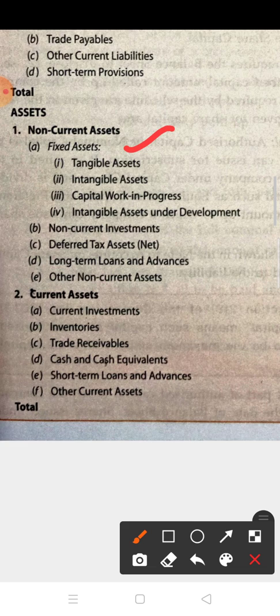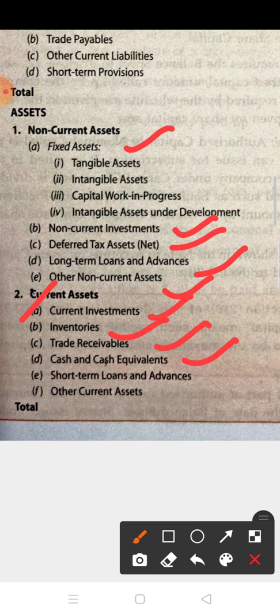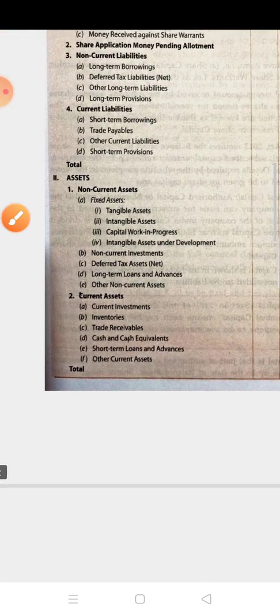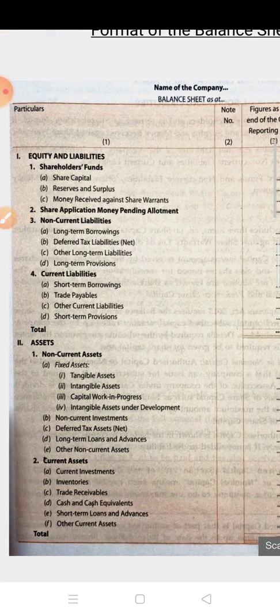Now the next is non-current investment. Deferred tax asset I already discussed, and long-term loans and advances are also non-current assets. Now next is current assets. Current asset subheadings are current investment, inventories, trade receivables, cash and cash equivalent, short-term loans and advances, and other current assets. So this is the format of balance sheet which you have to learn.